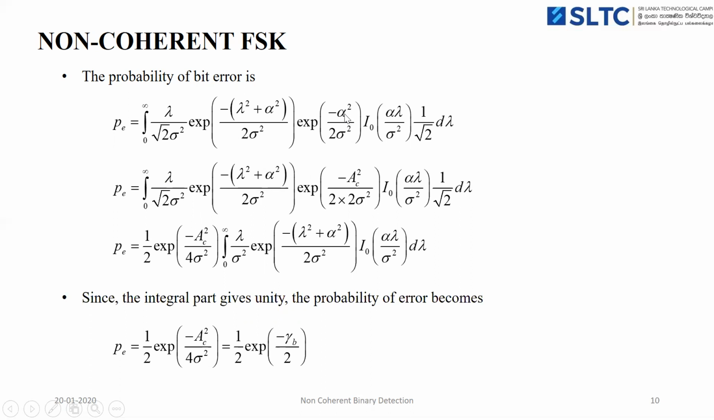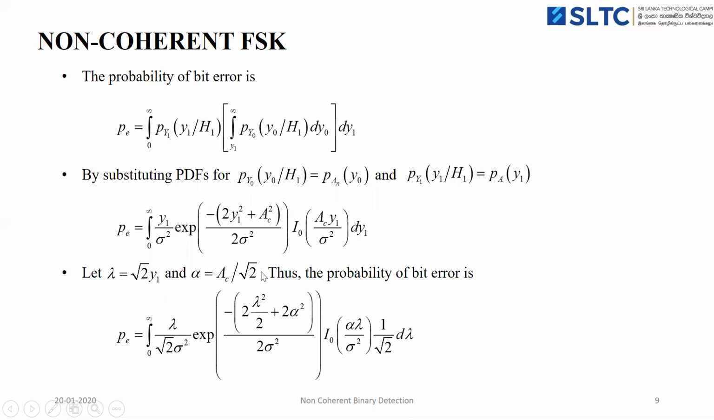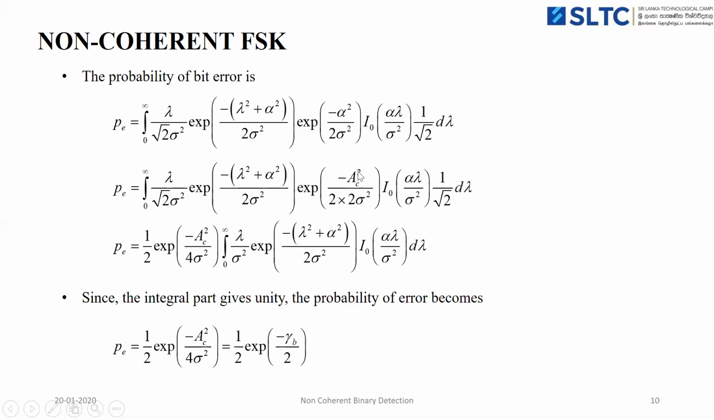Then we can replace this alpha by A_c by root 2. So alpha equal to A_c by root 2. So we are getting minus A_c squared by 2. Substituting, replacing alpha squared by A_c squared by 2, it becomes exponential of minus A_c squared by 4 sigma squared.